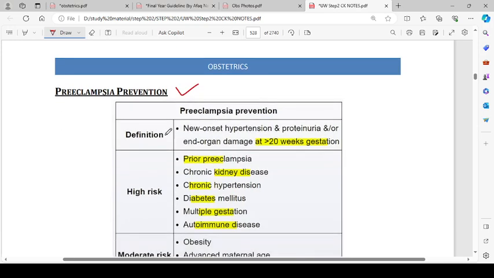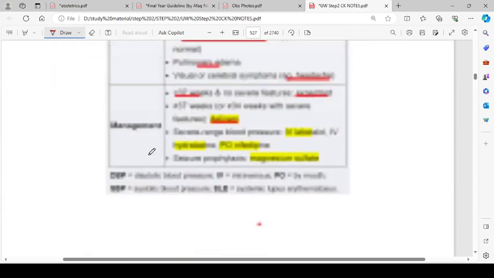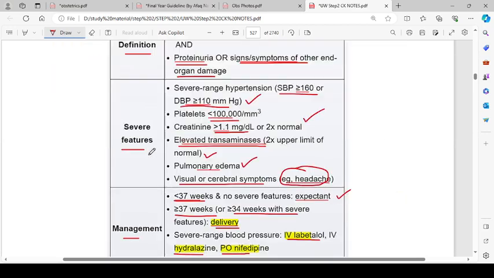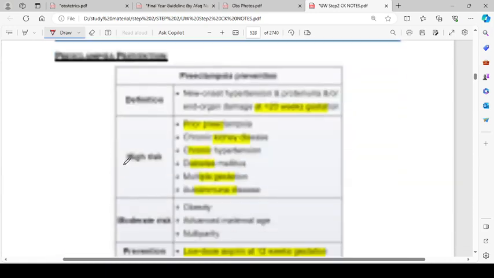Preeclampsia prevention. Definition: new onset hypertension and proteinuria or end organ damage at more than 20 weeks of gestation. Isn't it the same table, with the risk factors and management? No, the risk factors are listed here.